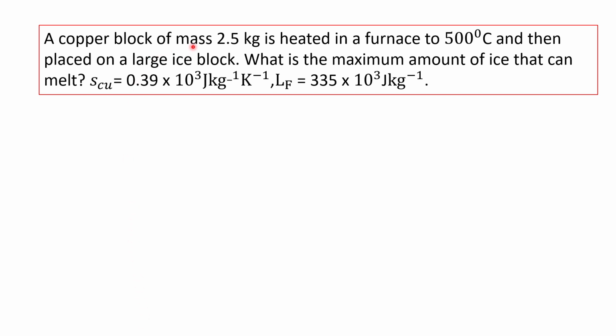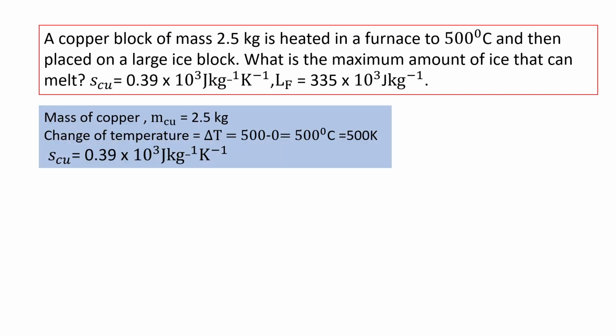A copper block of mass 2.5 kg is heated in a furnace to 500 degrees Celsius and then placed on a large ice block. What is the maximum amount of ice that can melt? Given the specific heat capacity of copper is 0.39 × 10^3 J kg^-1 K^-1. Latent heat of fusion of ice is 335 × 10^3 J kg^-1. You have to find the amount of ice that can melt.